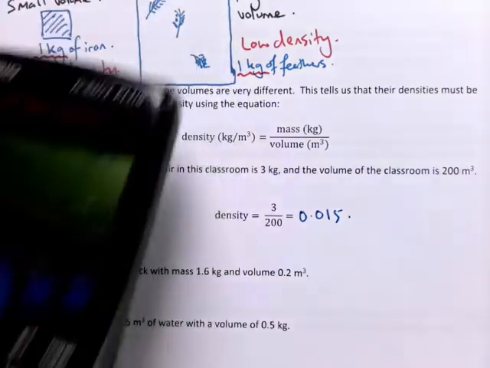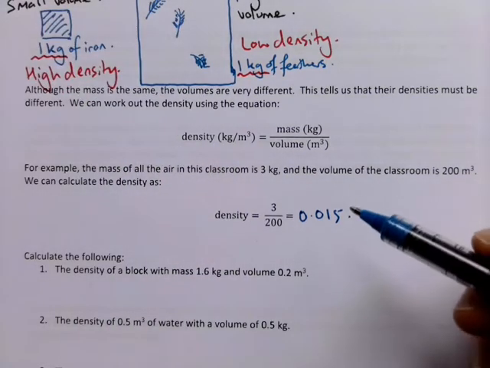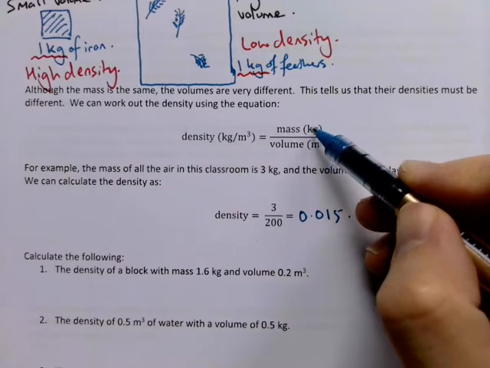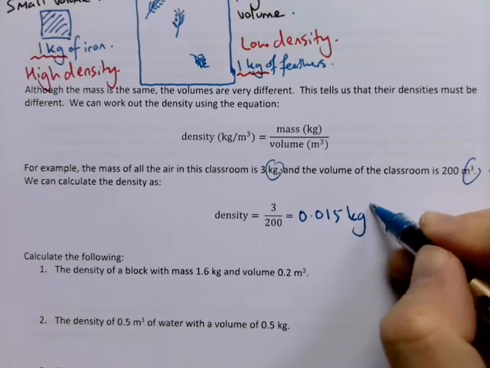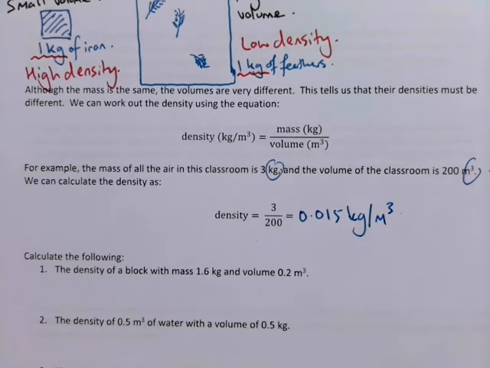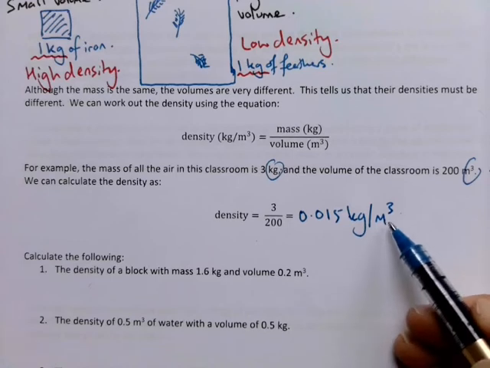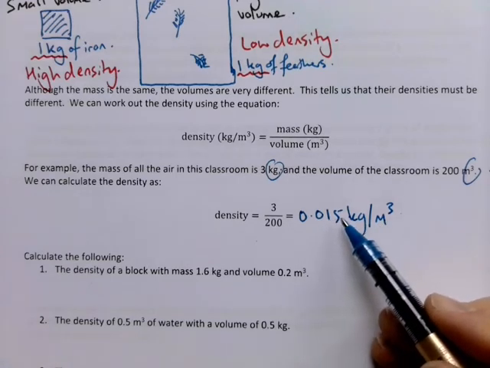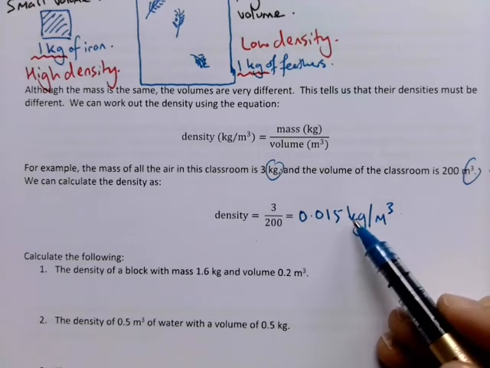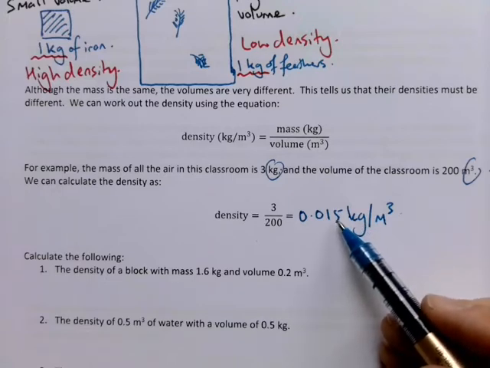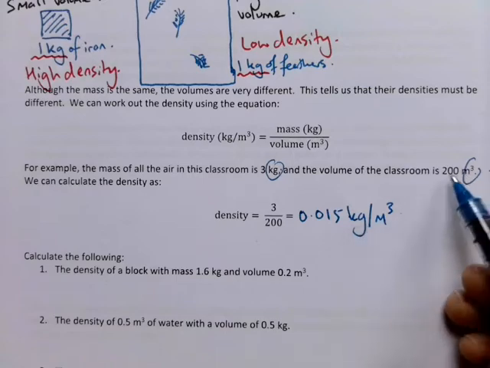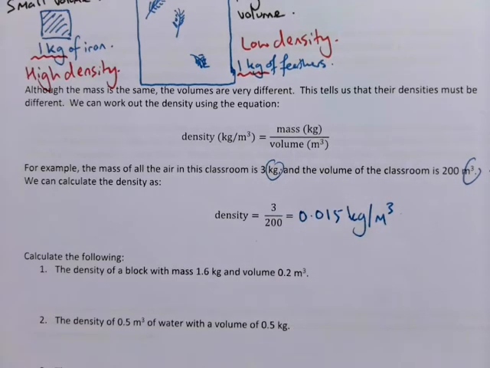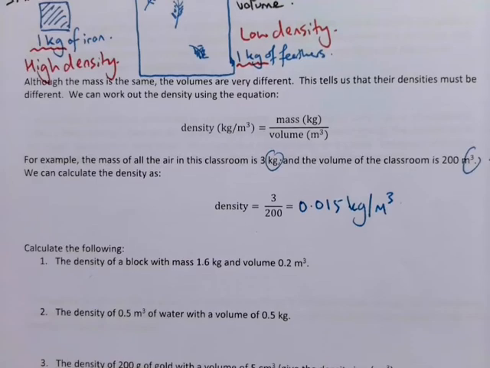All right, and the units will be, what are the units of mass? Kilogram, divided by the units of volume, meters cubed. So it's kilograms divided by meters cubed. Okay, so that means that in every meter cubed, I get 0.015 kilograms, which makes sense because then if I have 1 meter cubed is 0.015 kilograms, 200 meters cubed gives me 3 kilograms.